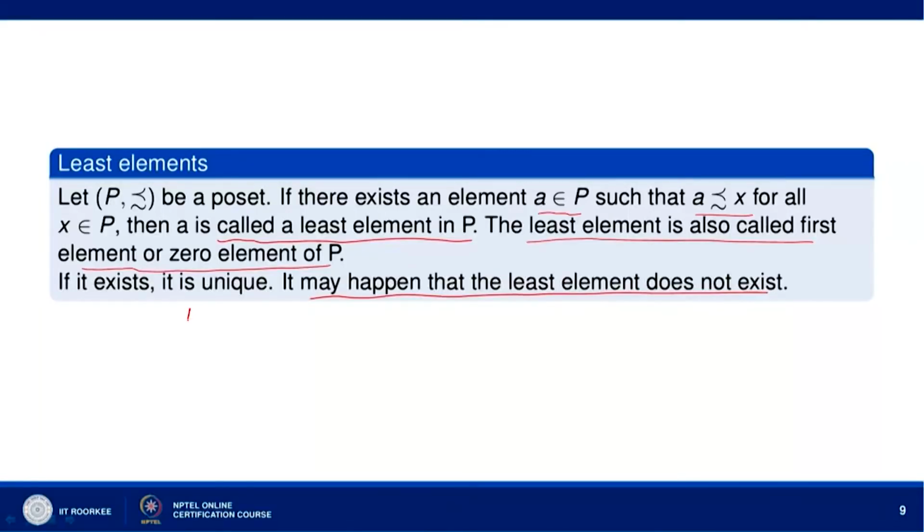Let there be two elements a and b in P which are least elements of P.